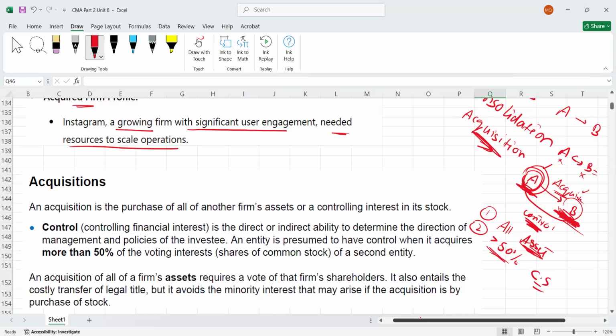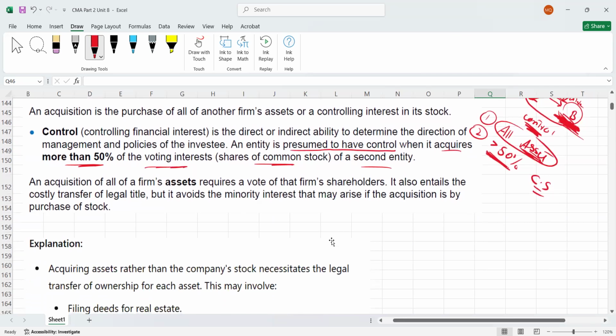Okay. An entity, please remember here, is presumed to have control when it acquires more than 50% of voting interest, shares of common stock of the second entity. As I gave you the example, guys, sometimes you can acquire the other firm by acquisition of all the assets of the target firm, where target means the company B. Okay, or you can get the control by purchasing more than 50% of the voting rights. Okay.